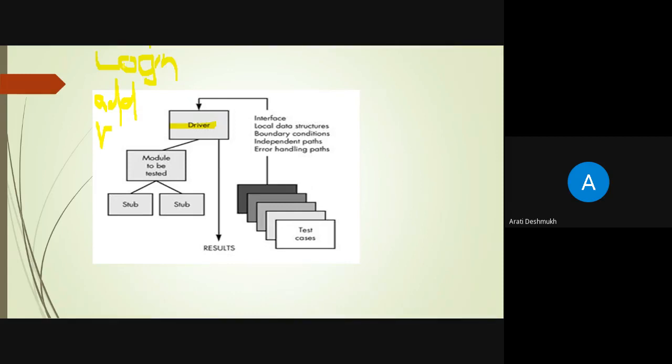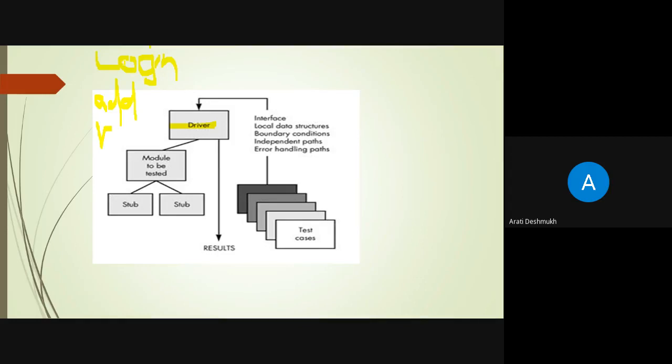Everyone understand, if we create one software product which includes the login form, add student information, and remove student information, and we have to test remove student information, what do we want to do first? We want to first do login, then only check. If we are not the developer of that login, then we use a dummy module, and that dummy module creation and everything is known as the driver.